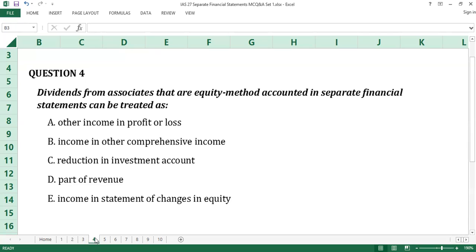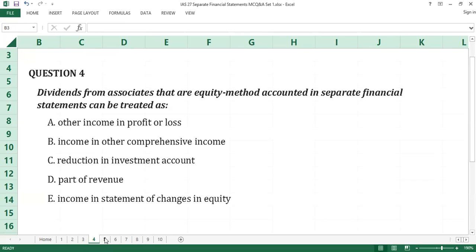Time up. The answer to question number 4 is C, reduction in investment accounts. In equity method accounting, investment is initially recognized at cost and subsequently adjusted for the post-acquisition change in the investor's share of the investee's net assets. Dividend received on such investment is treated as a reduction or recovery of the investments as cash inflow is recognized. C is the answer to question number 4.